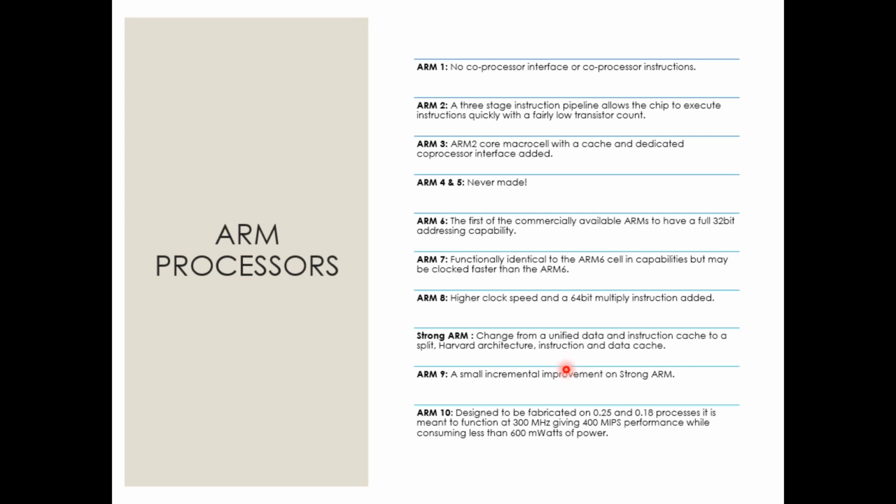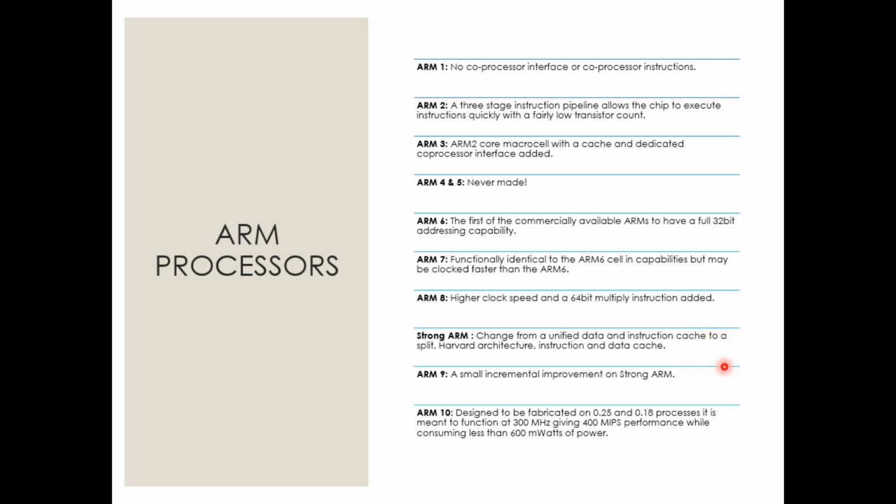So they introduced Harvard architecture in StrongARM. That was a major change, but it didn't become so popular. Soon after StrongARM, they came with the next version and named it ARM9 itself, a small incremental improvement on StrongARM, maybe a little more clocking speed or a little more instructions per second.